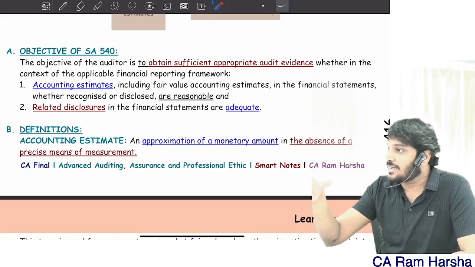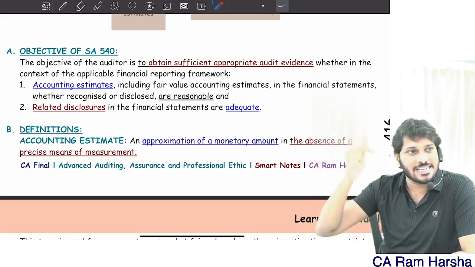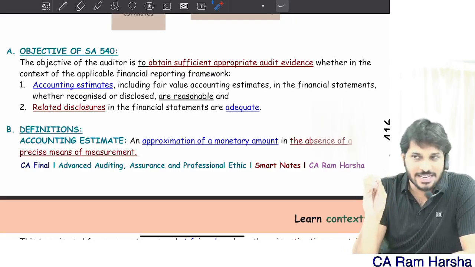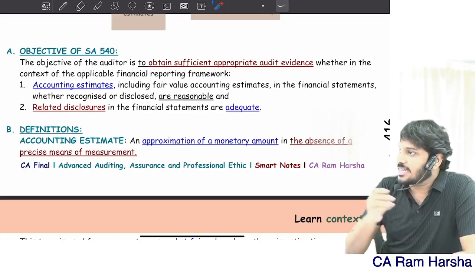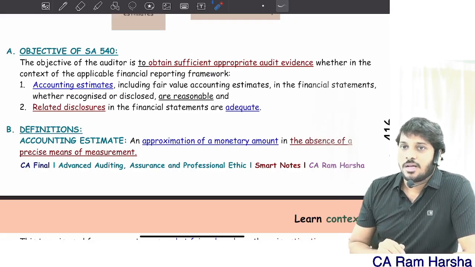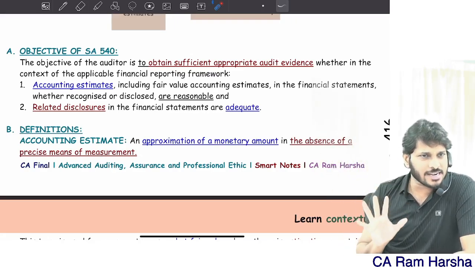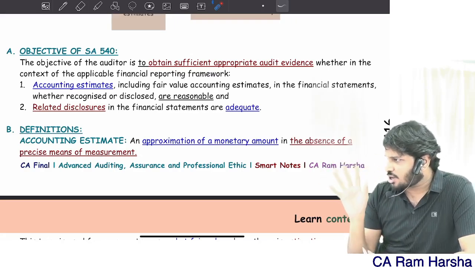Once an accounting estimate is made, they recognize it in the books of accounts. So look at how they are recognizing it, recognition and measurement, all that you see.